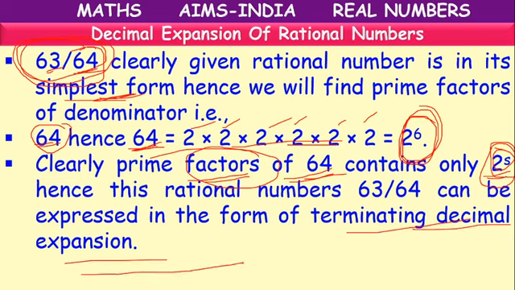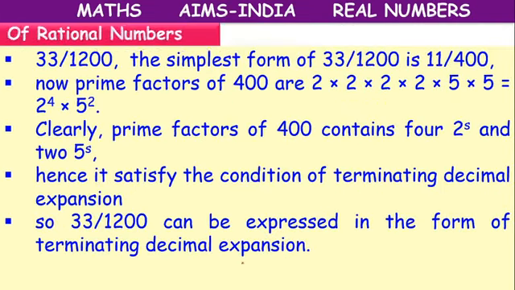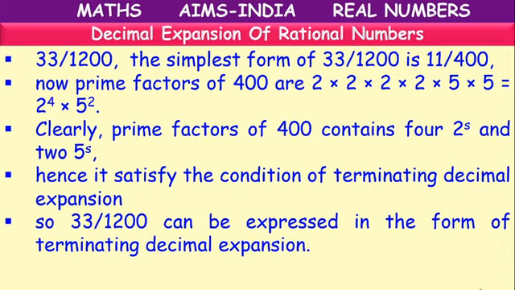This means if we start division, after some places after the decimal point, it will terminate. Why? Because the remainder will be 0.